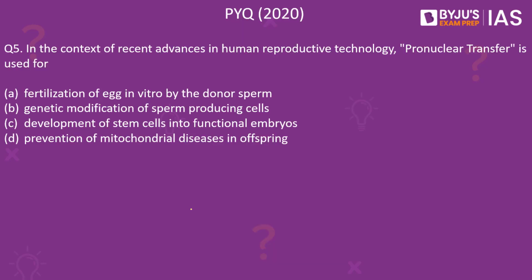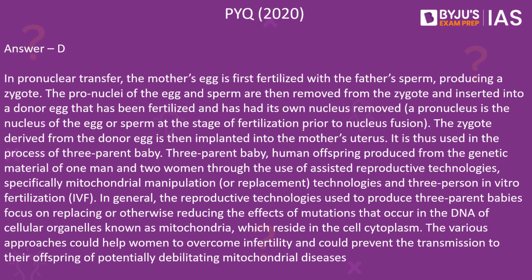Next, we have a previous year question from 2020 from Science and Tech. In the context of recent advances in the human reproductive technology, pronuclear transfer is used for fertilization of egg in vitro by the donor sperm, genetic modification of sperm producing cells, development of stem cells into functional embryos, or prevention of mitochondrial diseases in the offspring. The correct answer here is D. This is a technique mainly used to prevent mitochondrial diseases in the offspring.